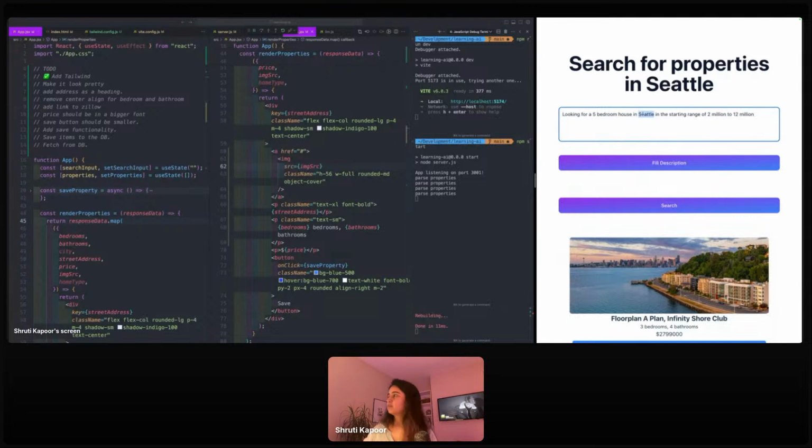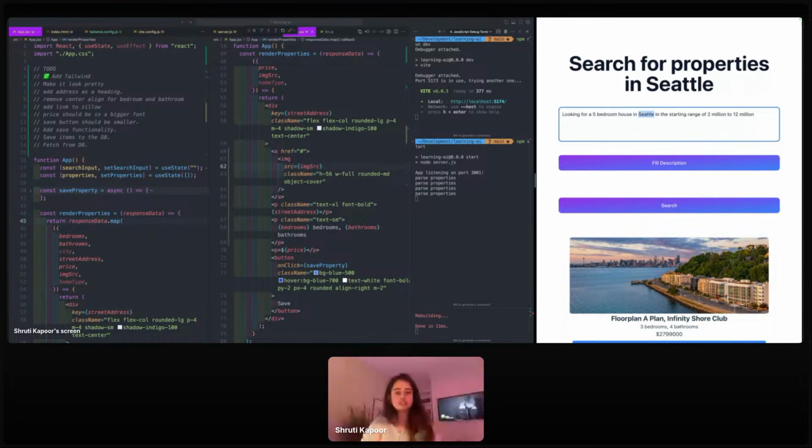And I want the LLM to parse this information out, which is going to be OpenAI in our case, send it over as a JSON format to a real estate API, which is going to be the Zillow API, and then look for the appropriate results, send that data back to us, and then we're going to use React templates to render that on our page.